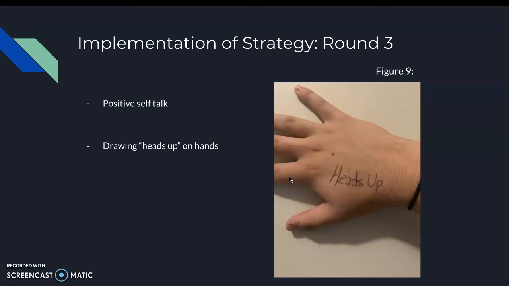After analysing our data from round 2, the other motivation coach and I concluded that it was time for something different to help motivate our team, this being positive self-talk. The way we were going to implement this was by writing a small message on our hands saying heads up, or head up. This message was written on everyone's hands, so when they were feeling down about the game, it was a message that would lift their spirits by signifying the team. But due to this not being my original idea, I did not collect any data for this round. Figure 9 demonstrates how this was conducted.